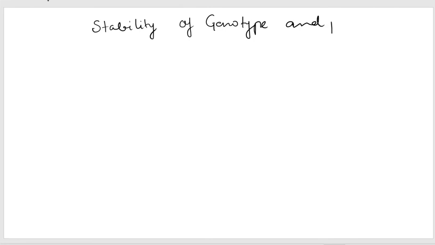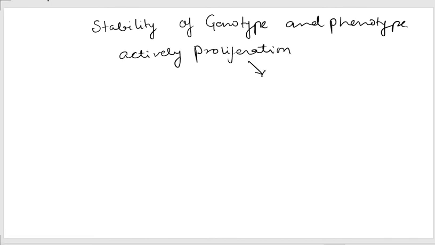Here we'll talk about stability of genotype and phenotype. When the cell divides multiple times, when the cell is actively proliferating, there is potential accumulation of chromosomal abnormalities or mutations.